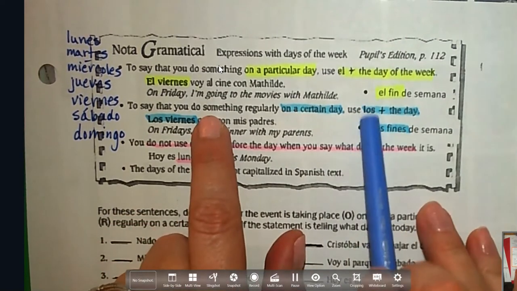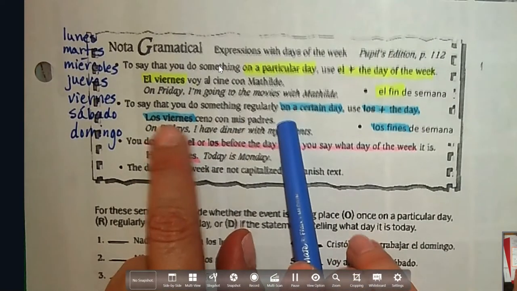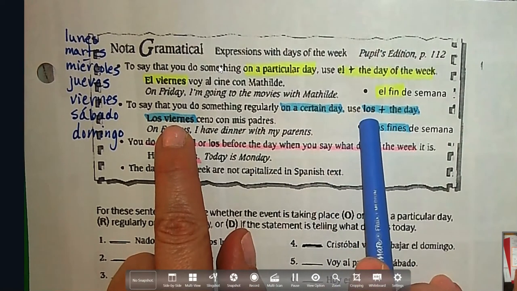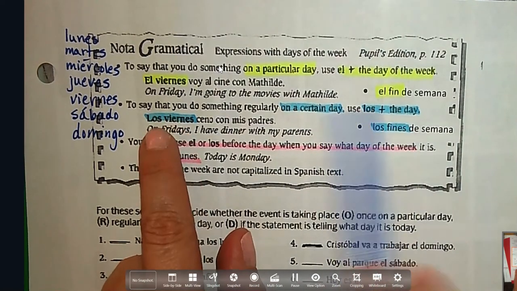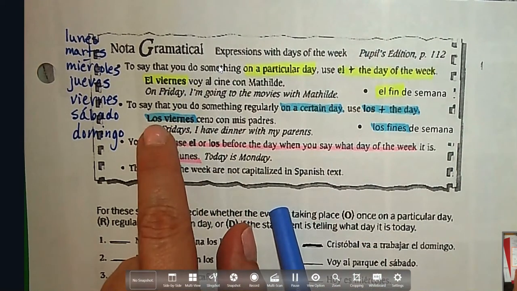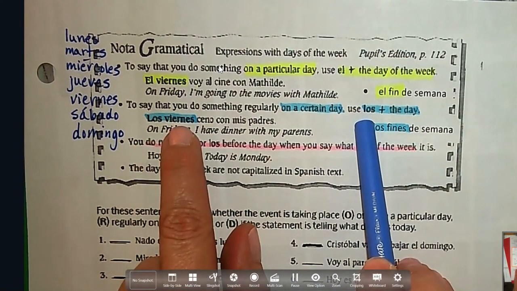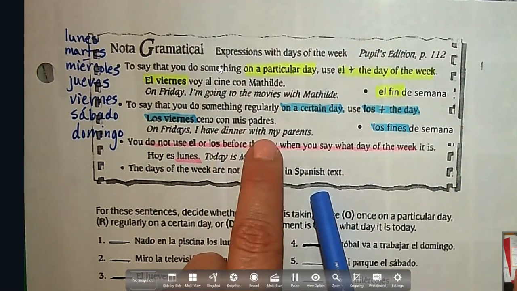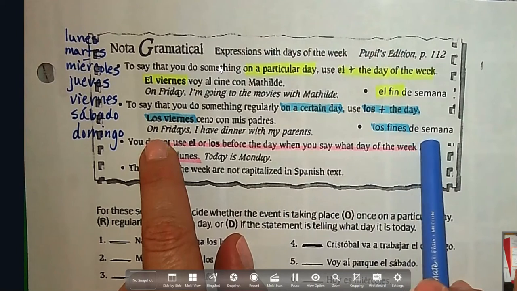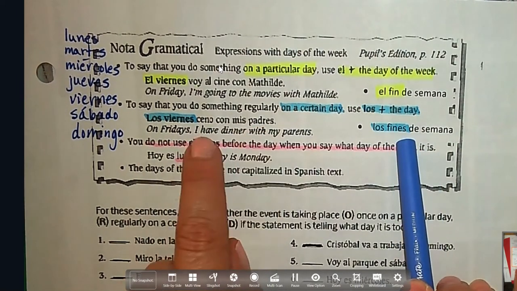But if you want to say that you do it every Friday, like always with the schedule, you're going to change it to los and then the day. So el viernes would be on Friday, but now I'm going to say on Fridays. Every Friday you do this. Los viernes, so el became los. Still keep viernes, ceno con mis padres. I have dinner with my parents. This also works with on the weekends. So los fines de semana, ceno con mis padres would be on the weekends, I have dinner.